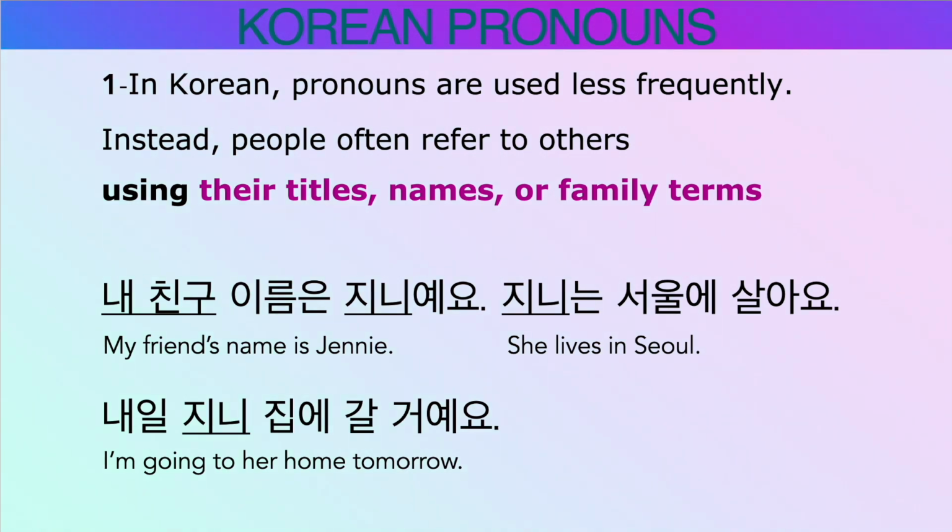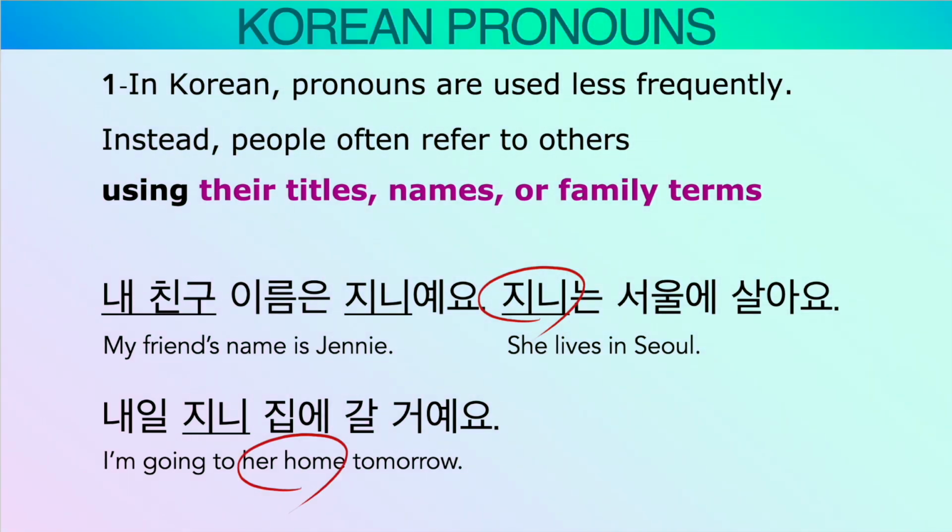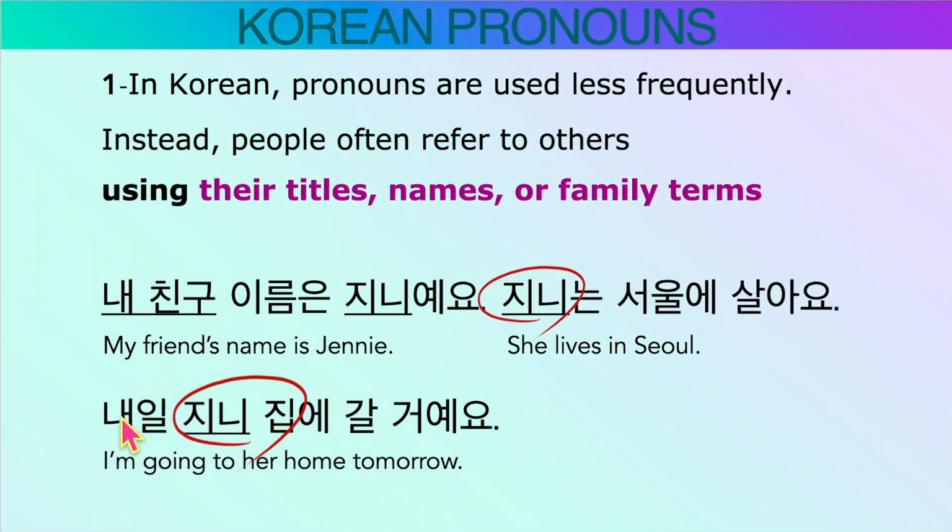내 친구 이름은 진이에요. And after this sentence, typically in English, she lives in Seoul, right? But in Korean, we use the name again. 진이는 서울에 살아요. I'm going to her home now. Her home, not 그녀의 집, but 진이 집. 진이 집, her home. 내일 진이 집에 갈 거예요.